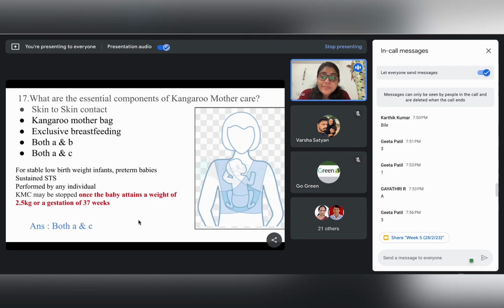It can be stopped once the baby attains a weight of 2.5 kgs. So usually the indication is in babies who are less than 2500 grams, that is 2.5 kgs. Once these babies attain a decent weight of around 2.5 kgs, or reach a gestation of around 37 weeks, at that point of time this kangaroo mother care can be terminated. So the essential components of kangaroo mother care are skin to skin contact and exclusive breastfeeding. Correct.